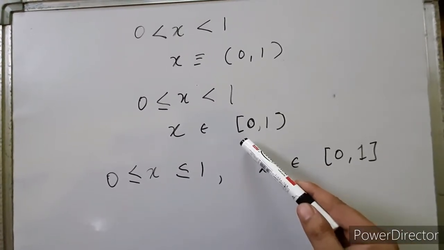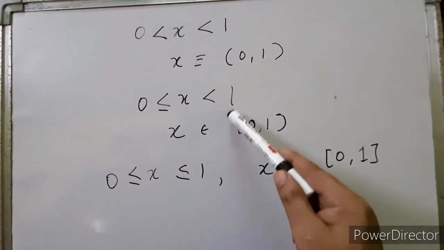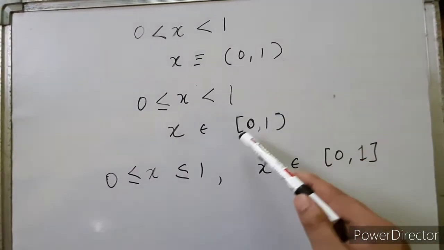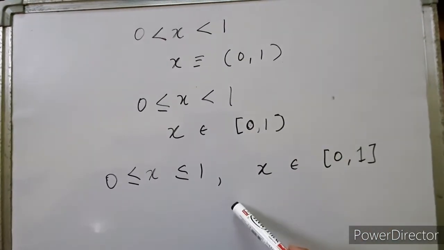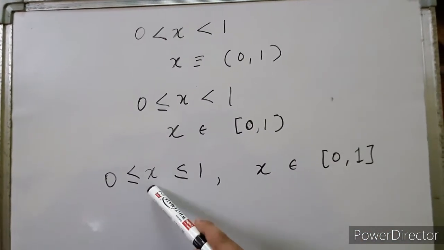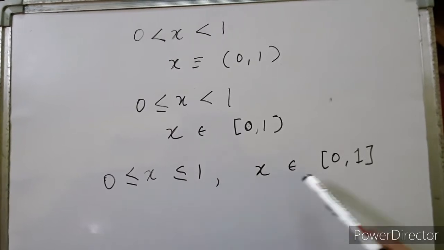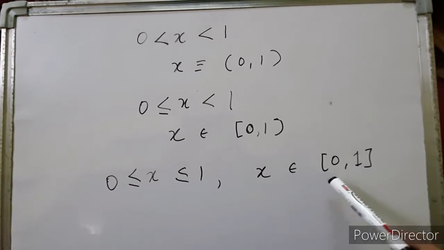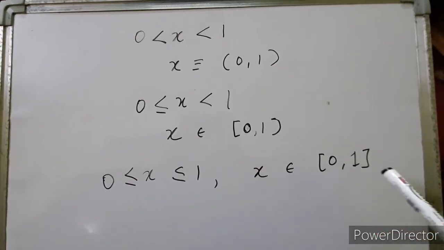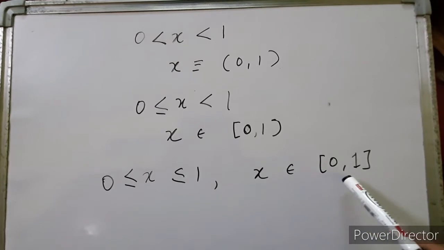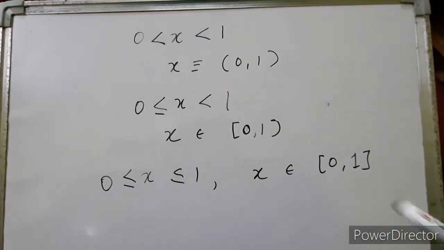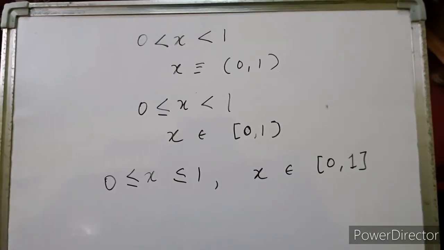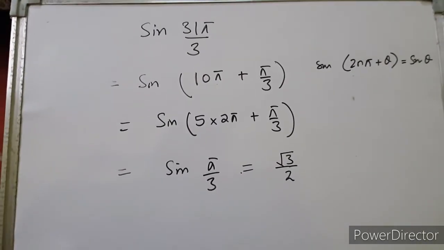So it will be written like this: x belongs to [0, 1). This parenthesis shows that x is not equal to 1. And suppose it is written x is greater than or equal to 0 and less than or equal to 1. So x belongs to [0, 1] in square brackets. That means x equals 0, x equals 1, and x takes all the values between 0 and 1. Right, children? Now you got the difference between parenthesis and square bracket. Note down, please.